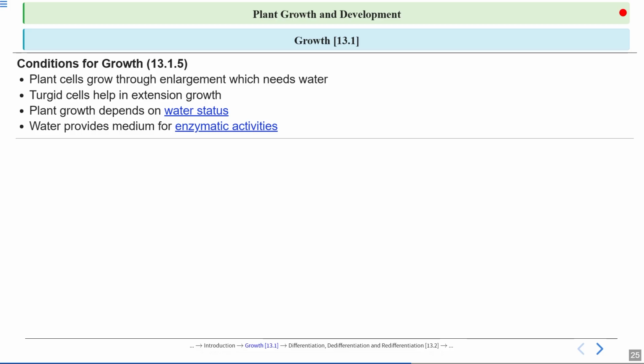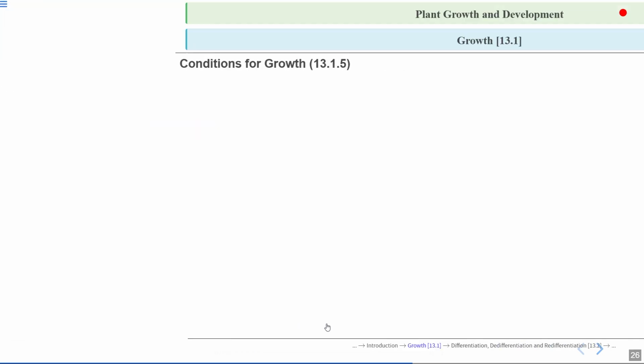They require water for their growth. Turgid cells help in extension growth. How do they extend? Due to turgid cells. And it depends on water status, because most of the processes are dependent on water. For plants, water provides medium for enzymatic activities. As I have told you already, it is important for the transport of water, gases, and nutrients, and also for enzymatic activities. That is why it is primarily dependent on water.